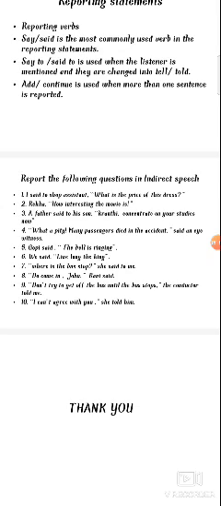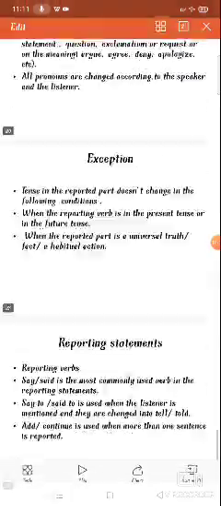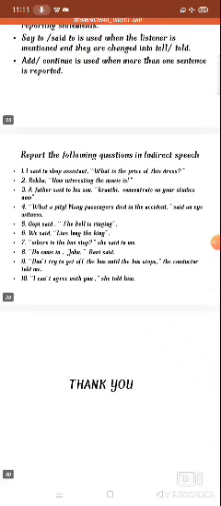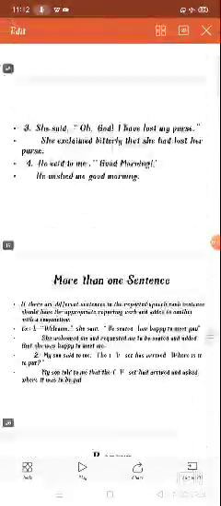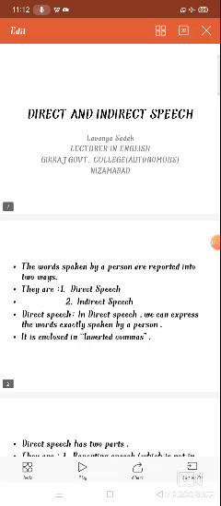Some of these exercises cover all the assertive, exclamatory and interrogative sentences. You have to change them into indirect speech, including questions in indirect speech. So this is direct and indirect speech. We have completed part one, two, three and also the fourth part. So we have completed direct and indirect speech today. From tomorrow we are going to learn a new topic.